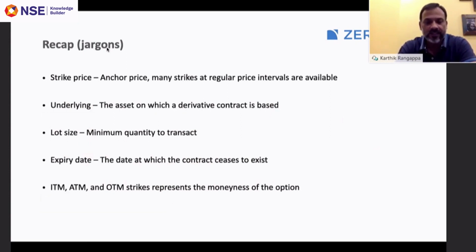Expiry date is what really sets the derivative apart from the underlying asset. The expiry date is when the contract ceases to exist. All settlements have to happen on the expiry date. Then we looked at the moneyness of an option. Basically, there are three different levels of moneyness for a given strike: in the money, at the money, and out of the money options. And we also discussed how we can differentiate between these three mathematically.